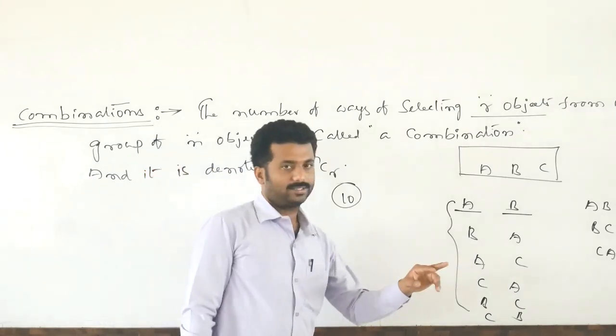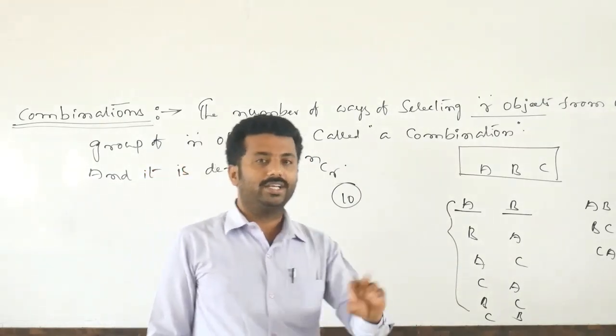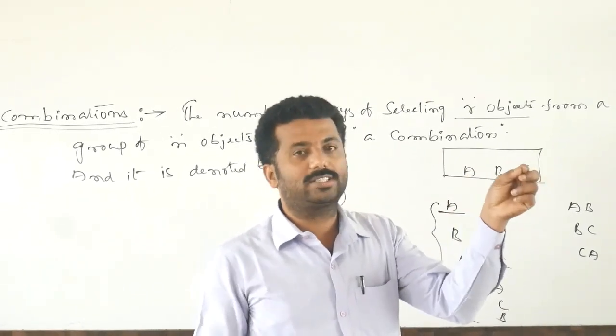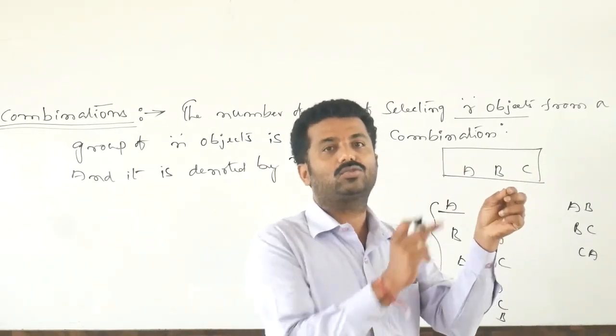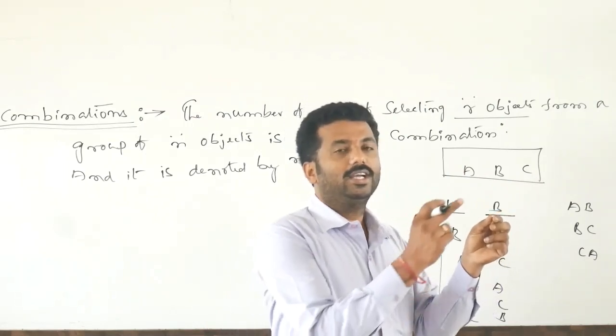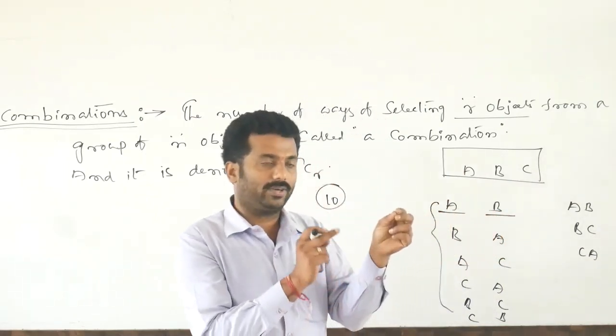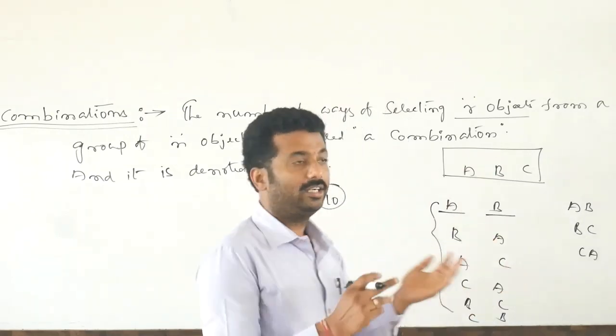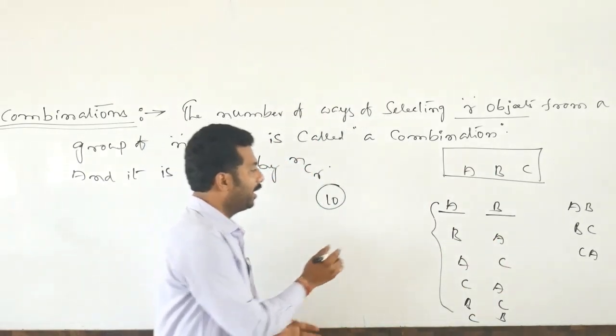Later, pants. Later we are arranging: first shirt, second pant, whether they are suitable or not. First shirt first pant, or second shirt first pant, second shirt second pant. Like that, combinations will arrange.